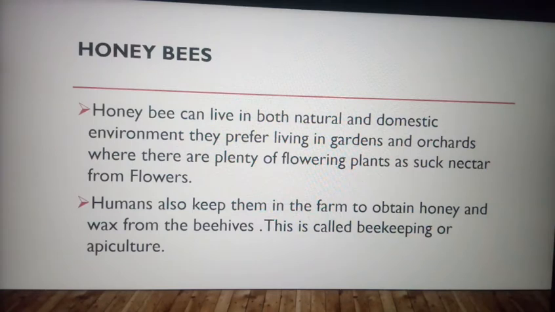One more thing is sericulture. Do you know about sericulture? Apiculture is the rearing of honeybees. In the same way, sericulture is also a kind of rearing of an insect. We get silk from the silkworm, and that is sericulture.